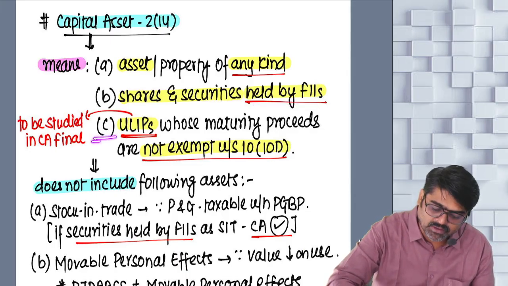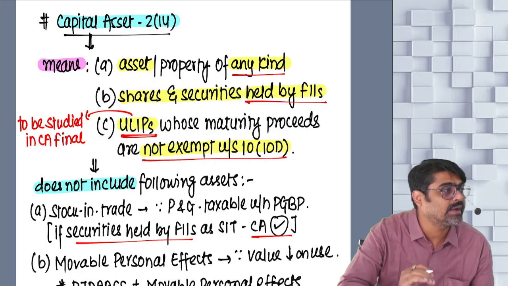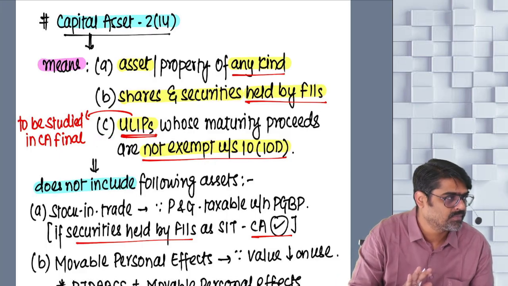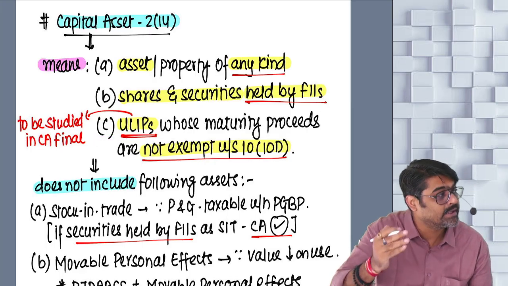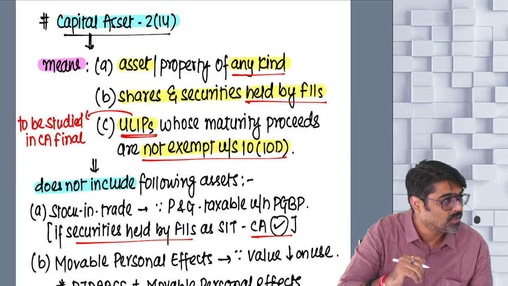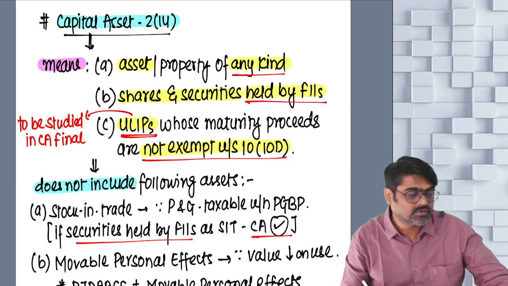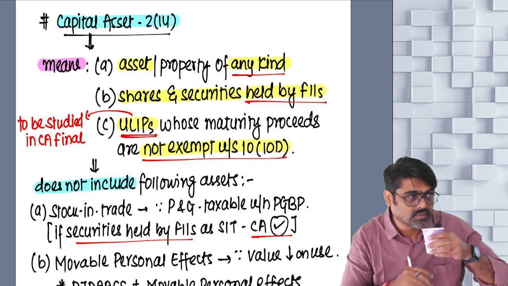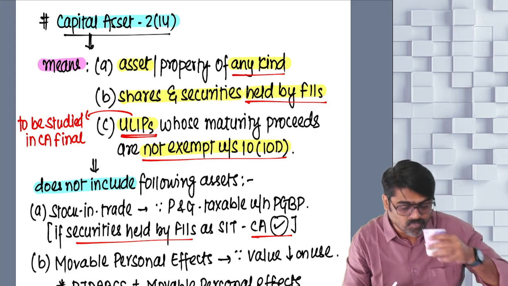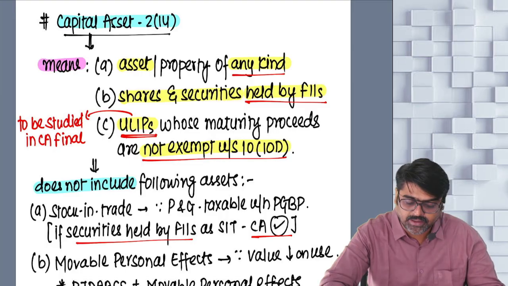Now this point number C is not relevant for you at CA intermediate level. Okay? This you are going to learn in detail in CA final. Okay. Now see, point number C. What does it say? Point number C. Tell me.